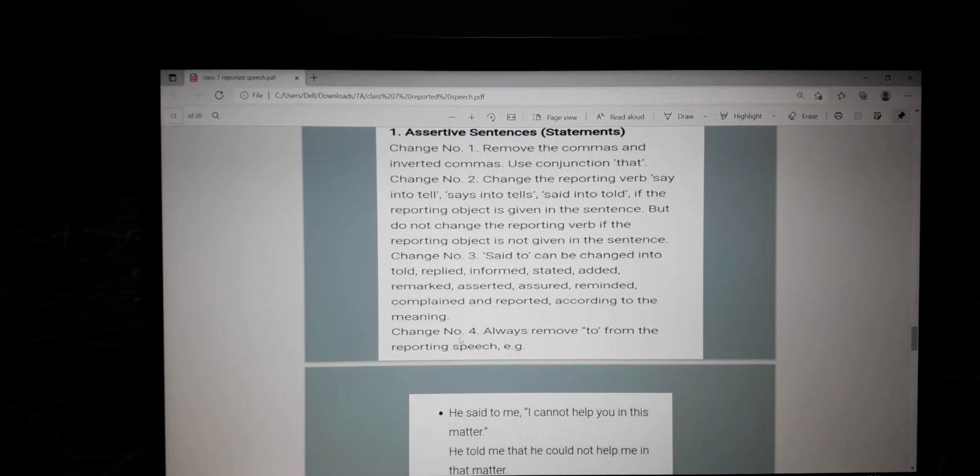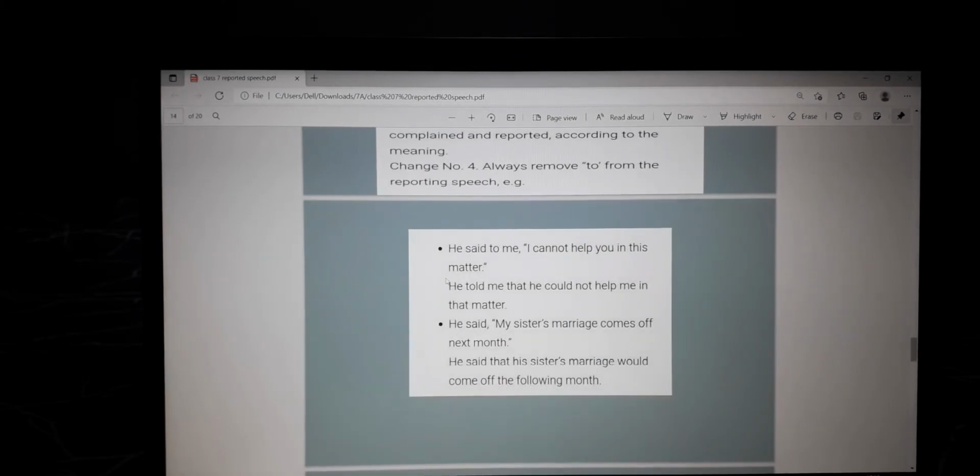Now let's come to change four, or rule four, in the assertive statement. That is, always remove to from the reporting speech. You cannot say said that, told me to do that. So it will be something like this: He said to me, I cannot help you in this matter. He told me that he could not help me in the matter. So you are not using to in this sentence.